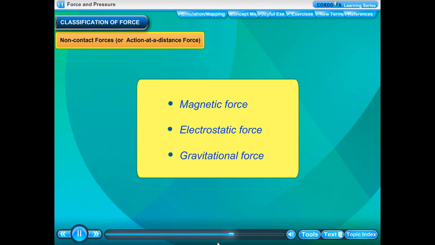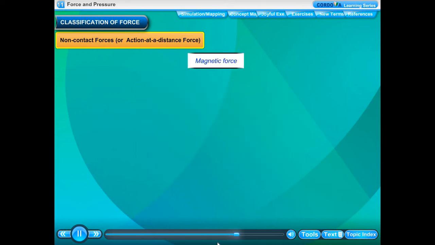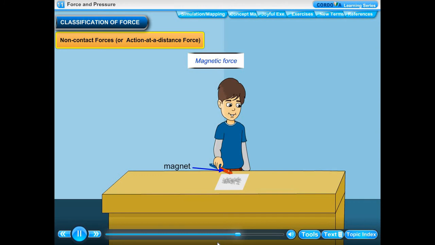Some important non-contact forces are magnetic force, electrostatic force, and gravitational force. Magnetic force. A magnet exerts a force or pull on an iron clip even when they are not in contact. So, the magnetic force is an example of non-contact force.